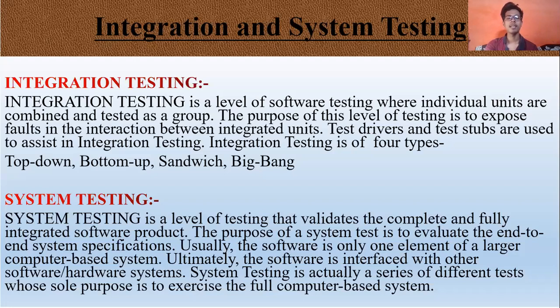In system testing, the software is tested such that it works fine on different operating systems. It is covered under the black box testing technique. In this, we just focus on the required input and output without focusing on the internal working. System testing means testing the entire system, the entire application, whether it will work or whether it will hang.